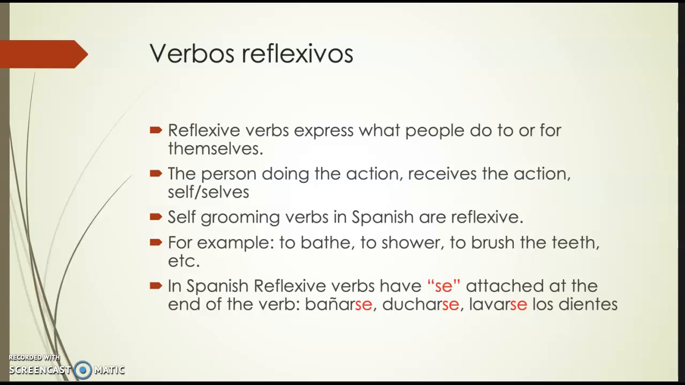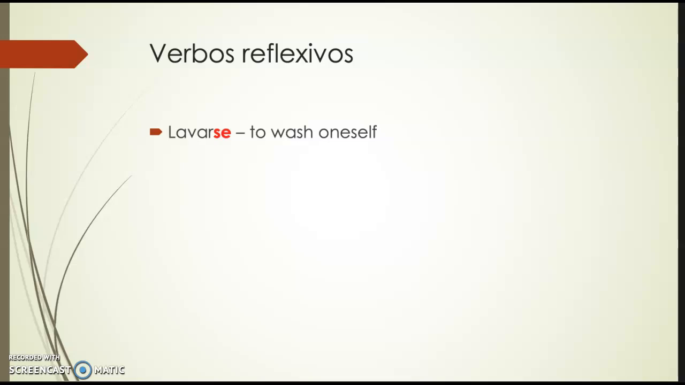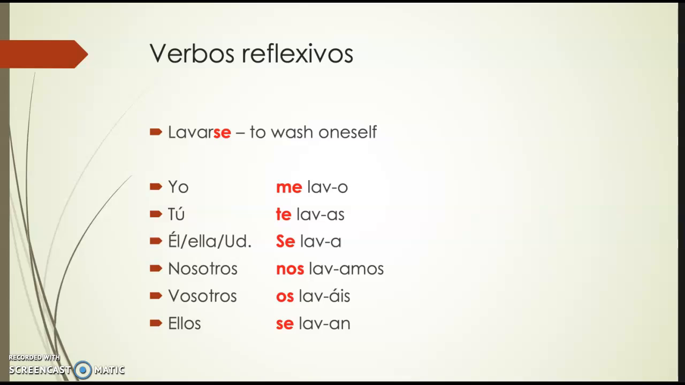In Spanish, reflexive verbs have se attached at the end of the verb, like bañarse, ducharse, lavarse los dientes. So you can see here se attached to bañar. So whenever you see that se, it's a reflexive verb. As you can see in ducharse, lavarse. Lavarse means to wash oneself, and this is how it looks when it's conjugated.